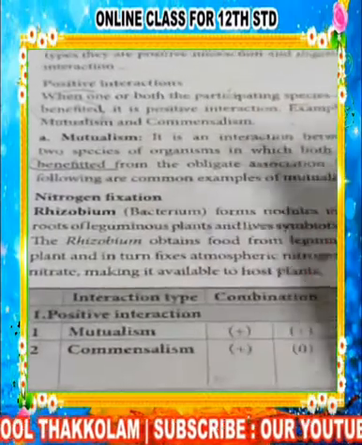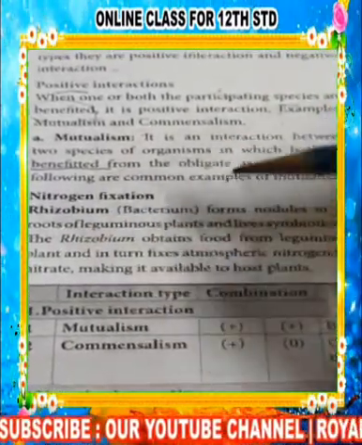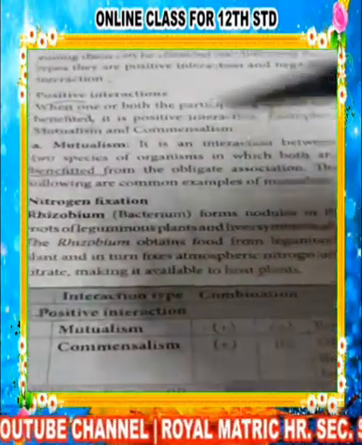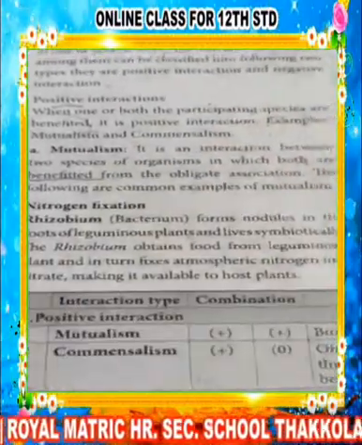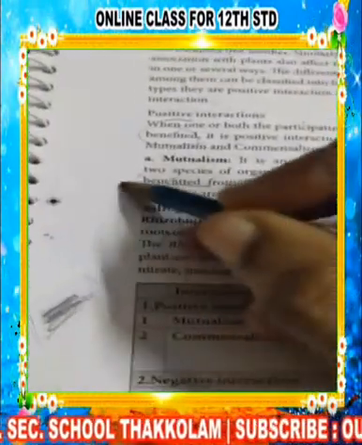The common example of mutualism is nitrogen fixation by Rhizobium bacterium. This bacterium forms the root nodules in leguminous plants. When you take a leguminous plant, you can see the root nodules.